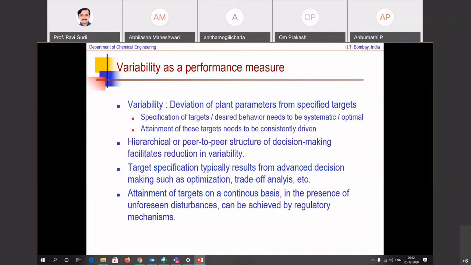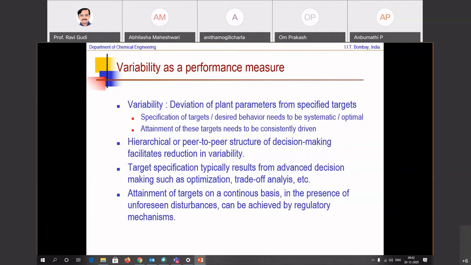Now, before we go further, I just want to look at variability as a performance measure, because typically nobody likes variability. Right? You want your plant outputs, let's say your energy, your polymers if you're making polymers, your manufacturing lines, your assembly lines, the quality of the cars or product parts that you make, you want them to be at peak quality or at the right desired quality.